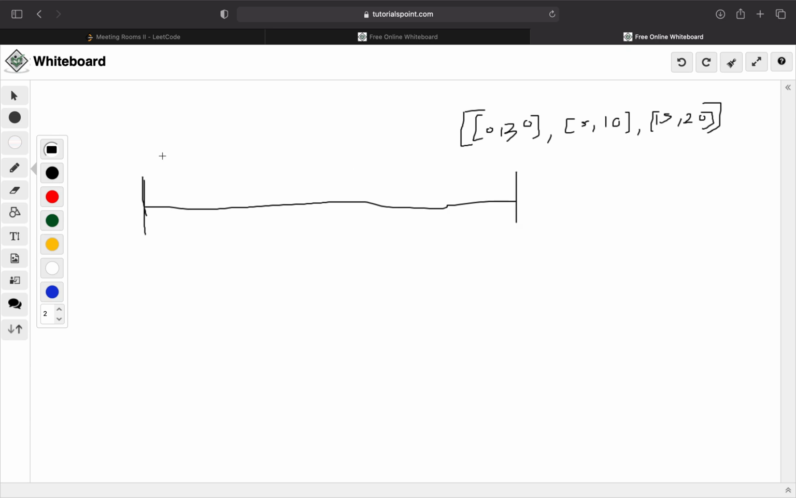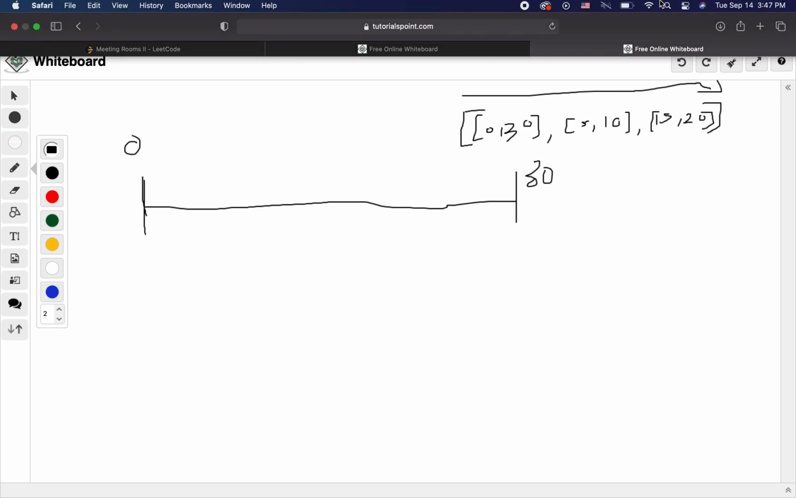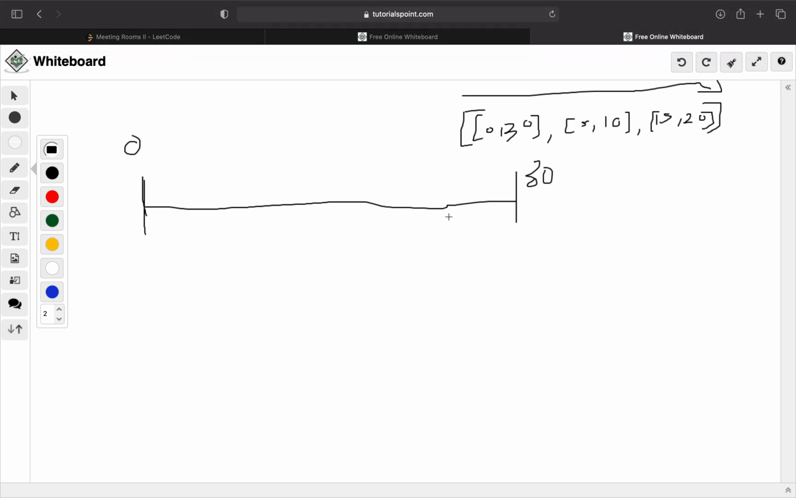Okay, so let's say this represents our first meeting, 0 to 30. And we're going to assume these meetings are sorted so that the earliest one appears first, and then the next earliest one appears, and then the next earliest meeting appears. So just keep that in mind. This is our first meeting, right? We already need one meeting room. We have one meeting, so we're surely going to need one meeting room.